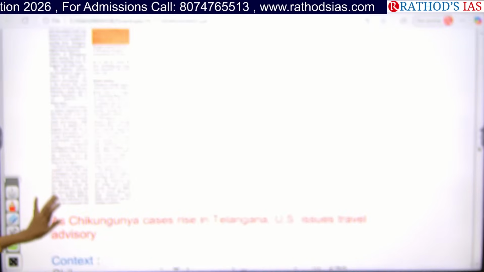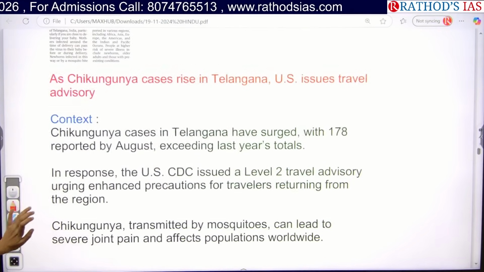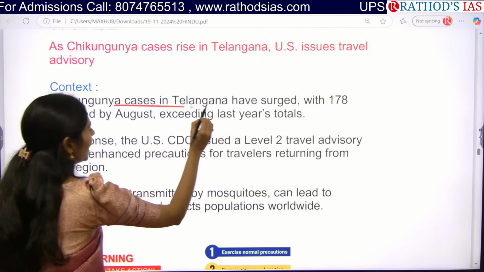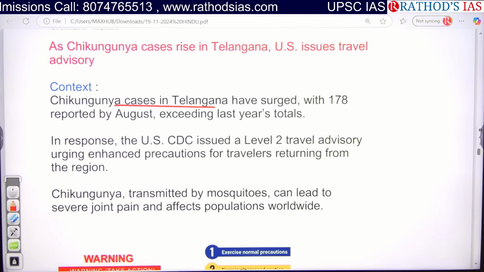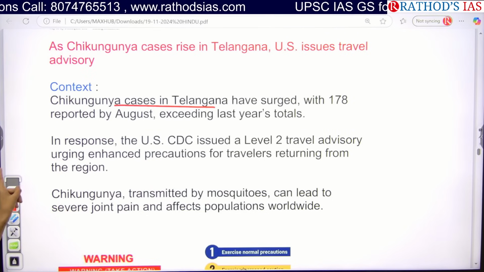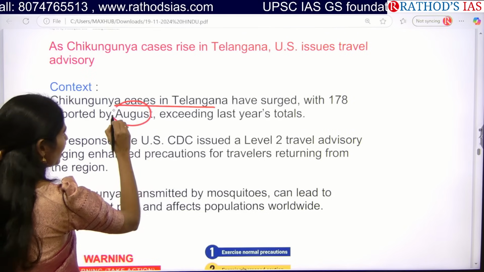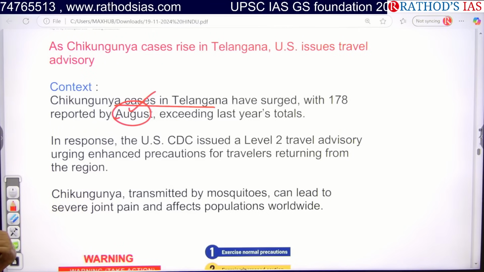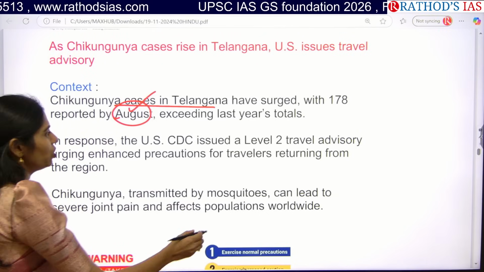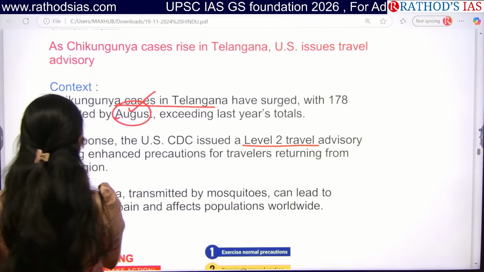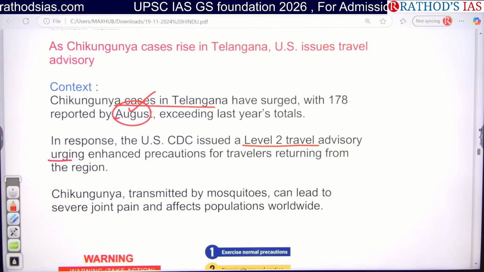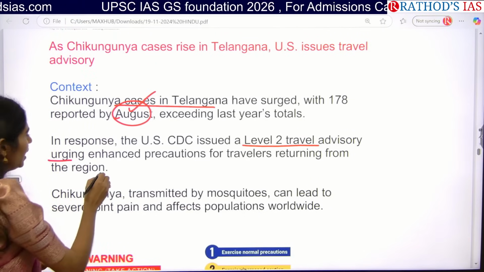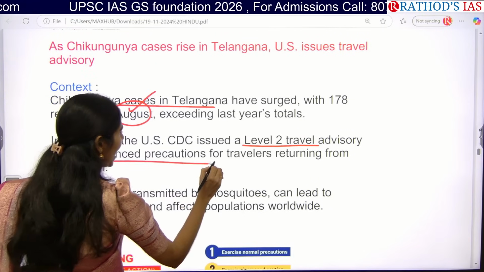Okay, let us see this article. So chikungunya cases in Telangana have increased, and now they reported around 178 cases in just the month of August. Okay, so because of this, the US issued a level 2 travel advisory. So in this level 2 travel advisory, they are urging enhanced precautions.